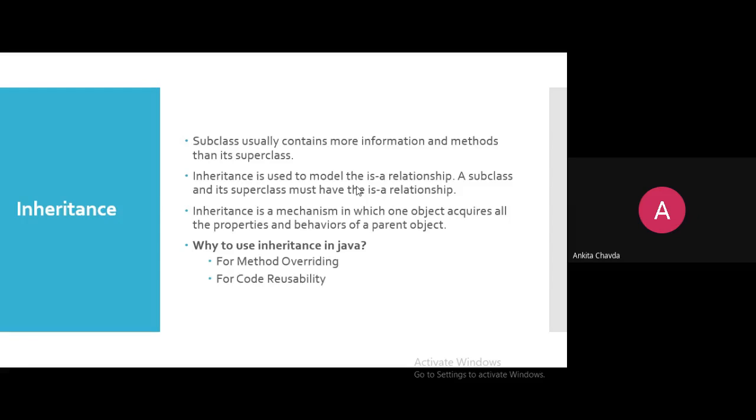If class A is there, void show method is there. If class B is there, void show method is there. But it is not method overriding. That is the neighbor's house, this is our house, what difference does it make? They have void show, we also have void show. So what? If class B extends class A, then and only then there would be method overriding. So there would be a relationship. Clear this thing? Yes or no?